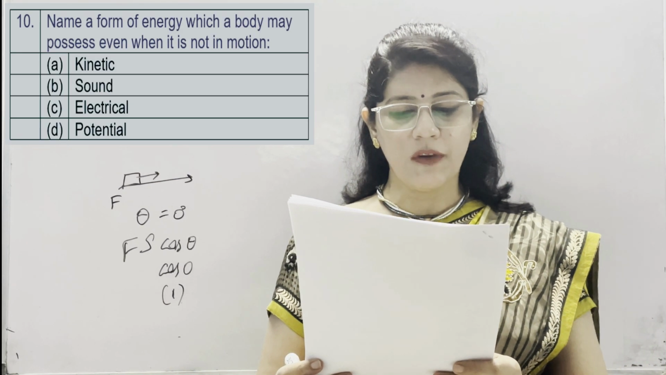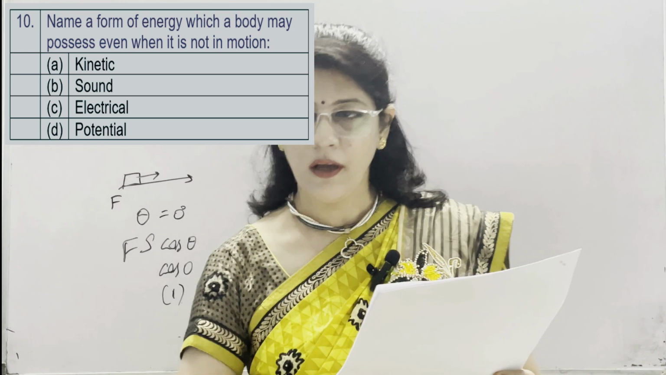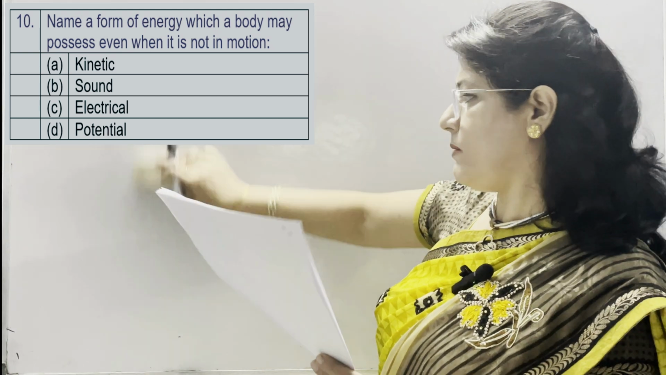10th is name a form of energy which a body may possess even when it is not in motion. Kinetic energy, we know that kinetic energy is not possible without motion.